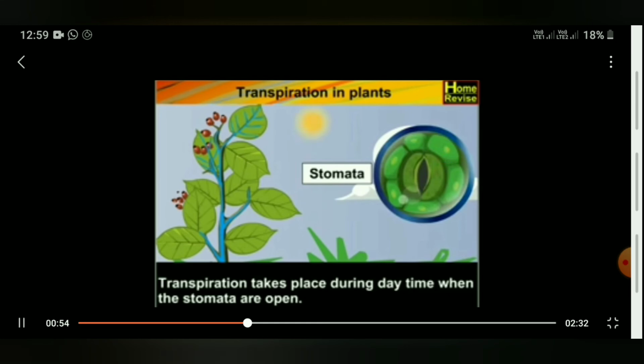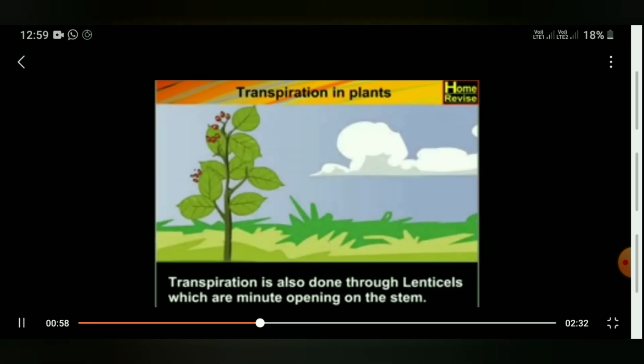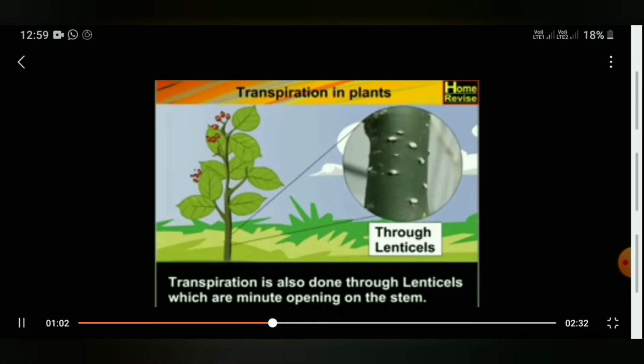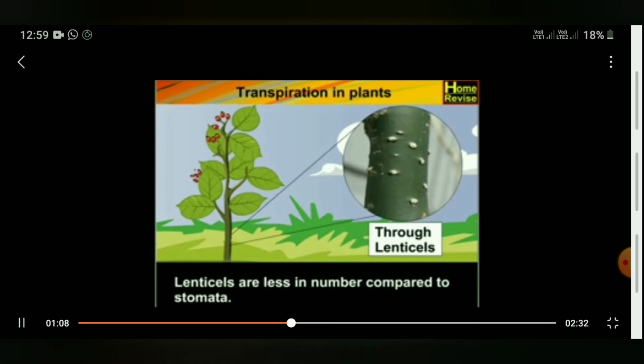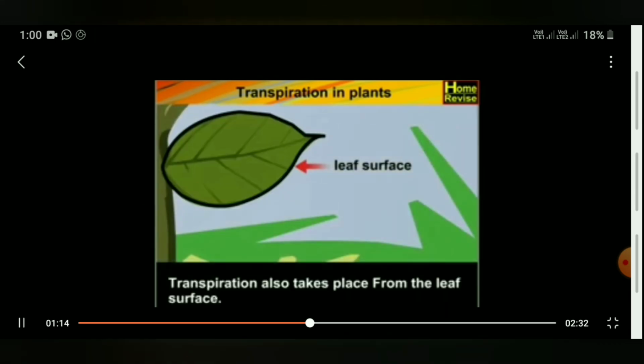You can see the sunlight, during which there will be more transpiration, and transpiration is also done by lenticels. These are minute holes through which the water goes outside. So that is how transpiration takes place: through stomata, through lenticels, and also through the leaf surface.